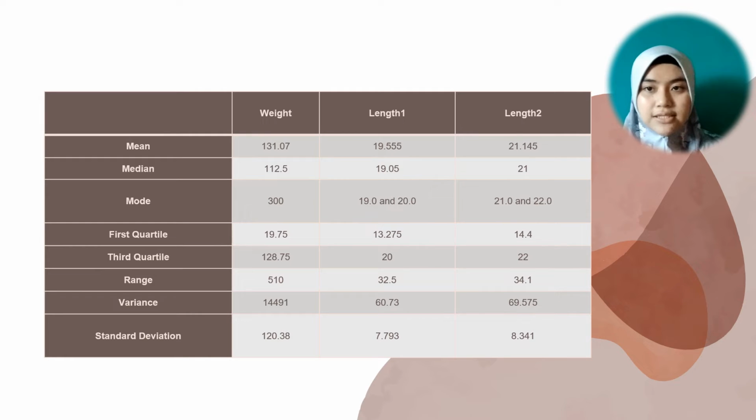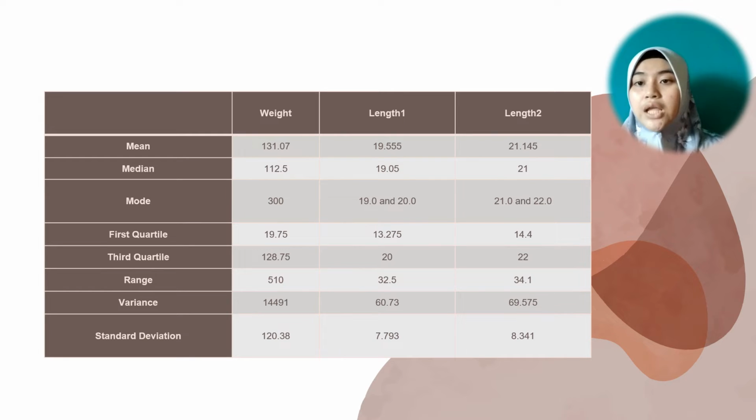Next is variance. The variance is a measure of variability. It is calculated by taking the average of squared deviations from the mean. Variance tells the degree of spread in the data set. The more spread the data, the larger the variance is in relation to the mean.